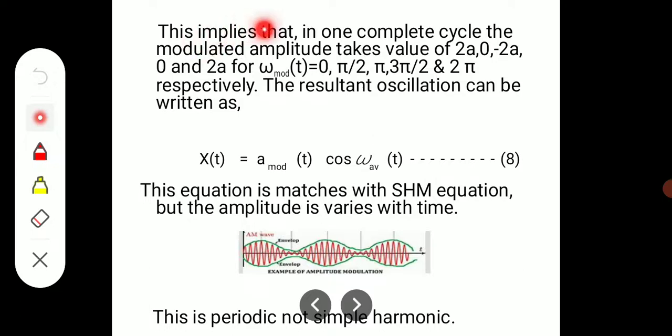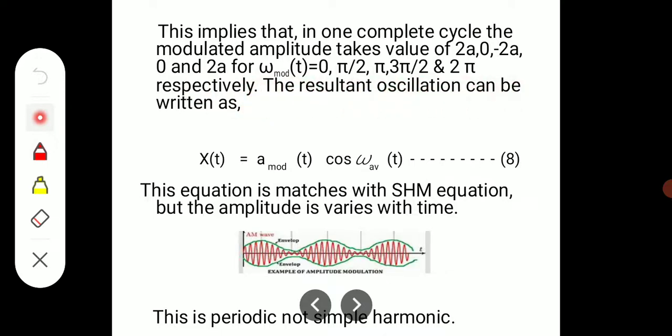This implies that in one complete cycle the amplitude changes as 2A, 0, minus 2A, 0 and 2A for the respective angular values 0, pi by 2, pi, 3 pi by 2 and 2 pi.